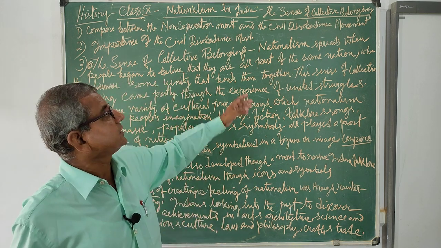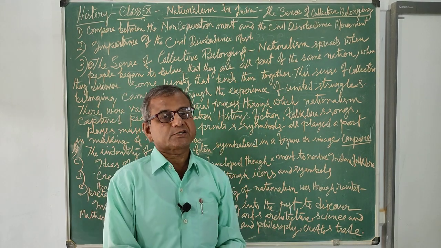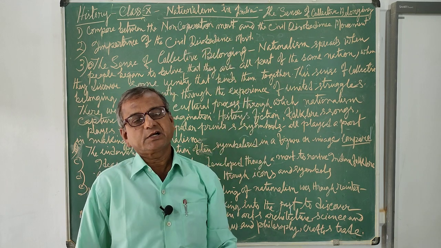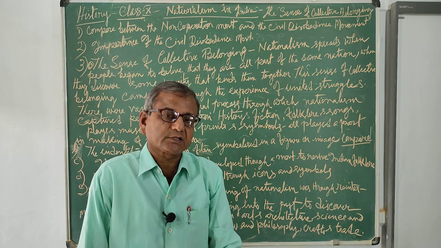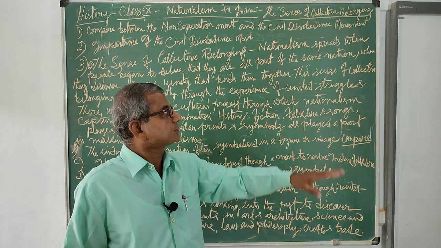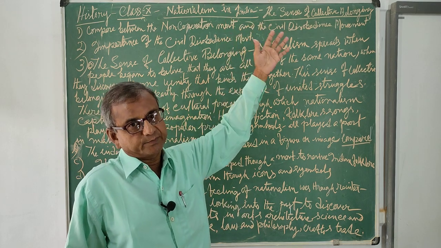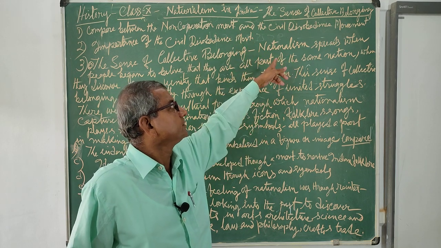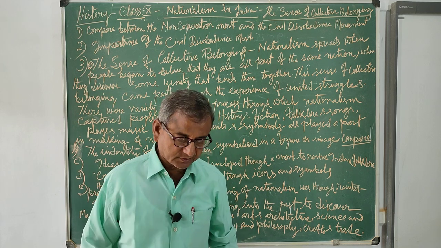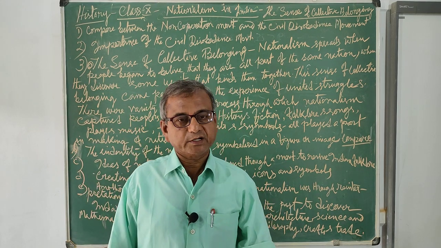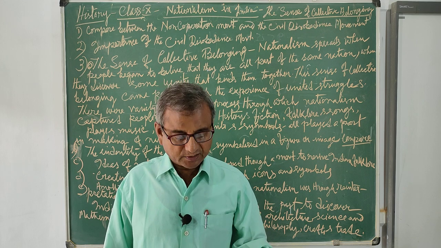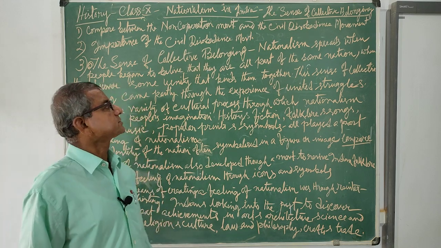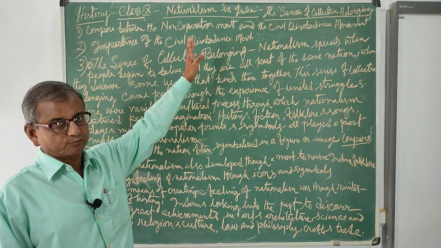Moreover, we can see the large-scale participation of women for the first time in the civil disobedience movement. Similarly, the movement spread throughout India. Although it began in the form of short satyagrahas, the movement became popular and later spread throughout India. The Indian National Congress organized the movement under the able leadership of Mahatma Gandhi. These are some of the points of importance of the civil disobedience movement.